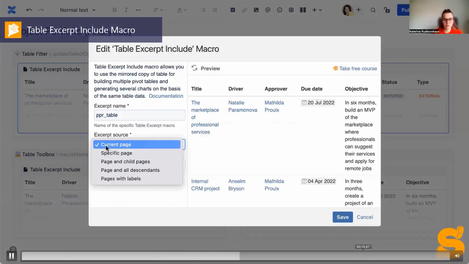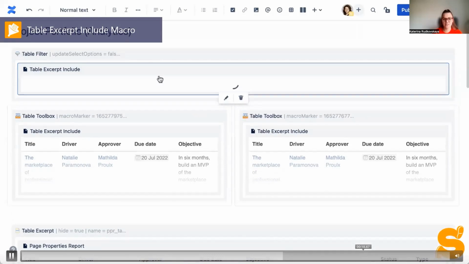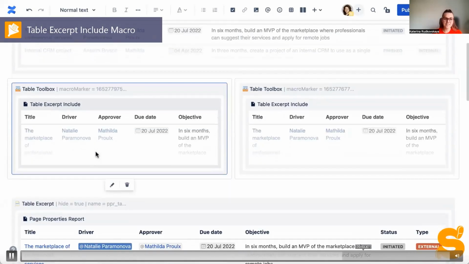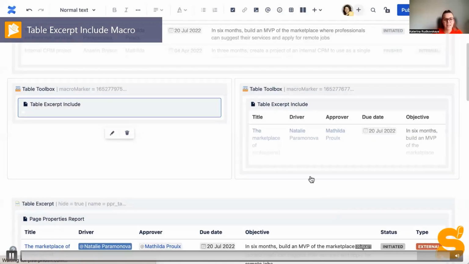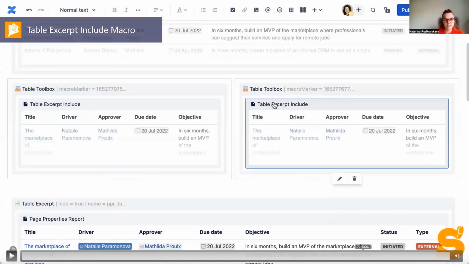Here you can see that we inserted several table excerpt include macros inside the macros that process tables. And now I'll tell you more about the other macros.